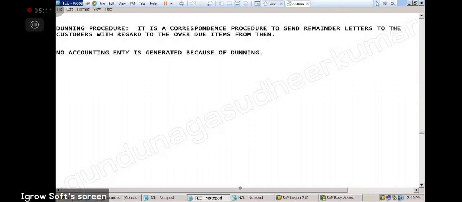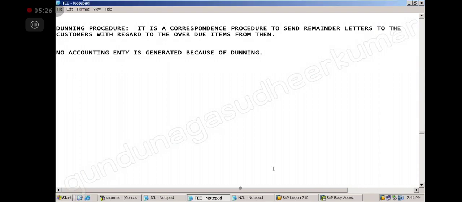Sir, one question I'm interested in. In a real-time scenario, is anyone using the configuration with their interest? Of course, yes. Because in reality, it will be hard to recover money, the receivables. On top of that, who will usually pay interest? Of course, see, it is part and parcel. You have to at least charge it. He will pay or not pay, that's the second thing.